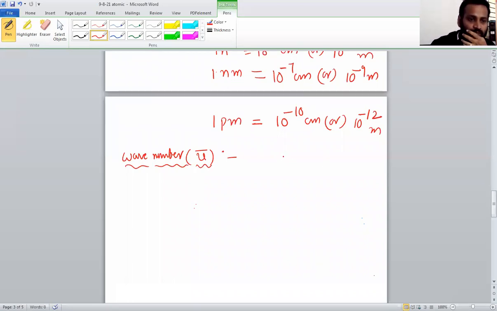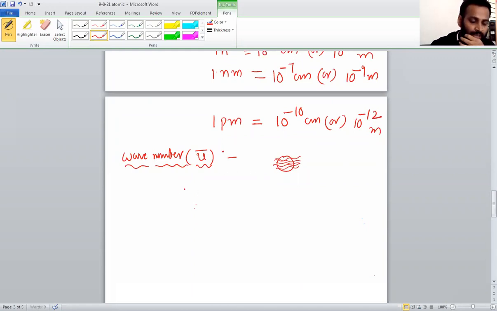Suppose this is the unit length, and the waves are created in this particular area. How many waves are present in a unit length is called the wave number.